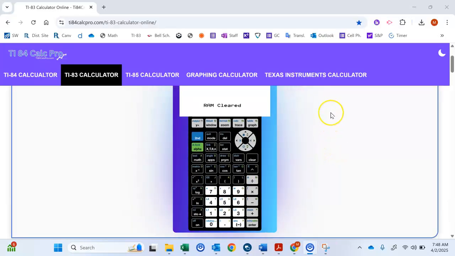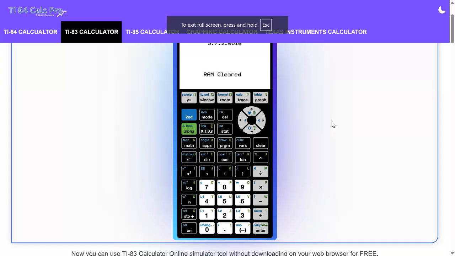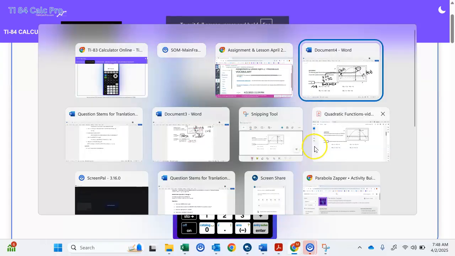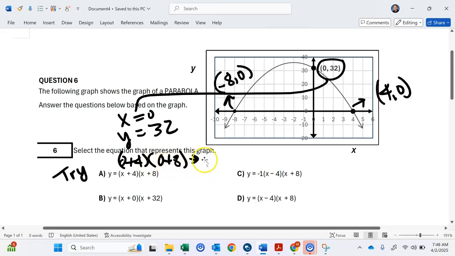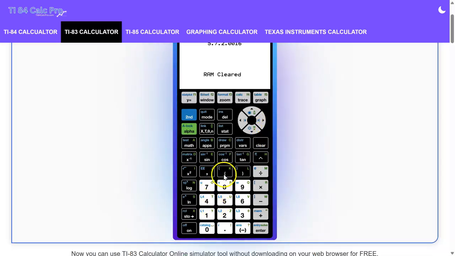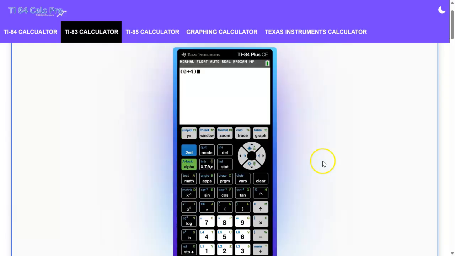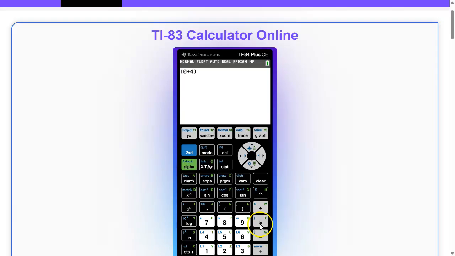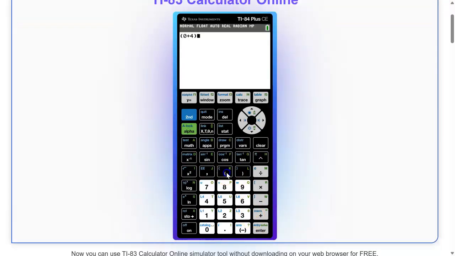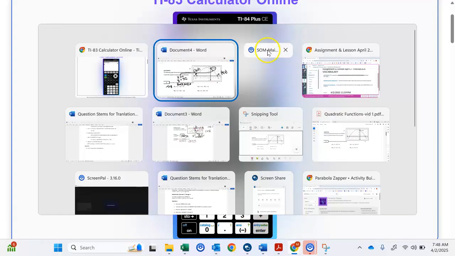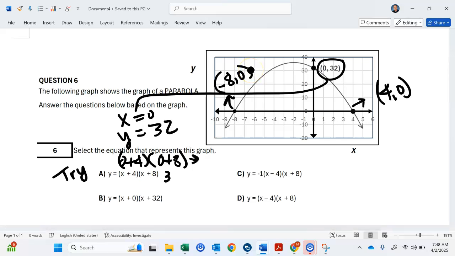Okay, so what do we have? We got to get a control F11. Okay, so let's see what we have here. We have 0 plus 4 times 0 plus 8. So let's go ahead. 0 plus 4, parentheses, and then parentheses, 0 plus 8, parentheses, enter, and I get 32. So this one gives me 32 when I try 0.